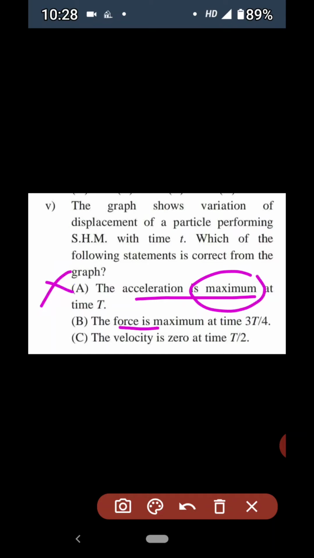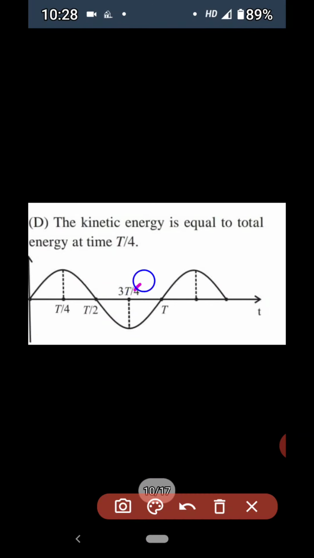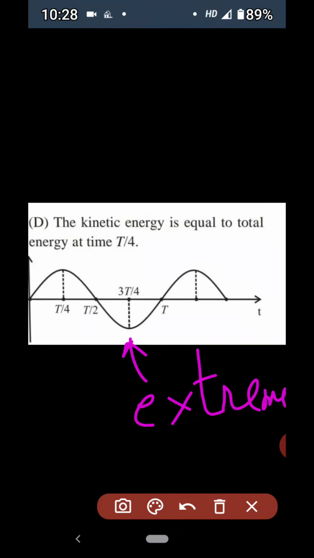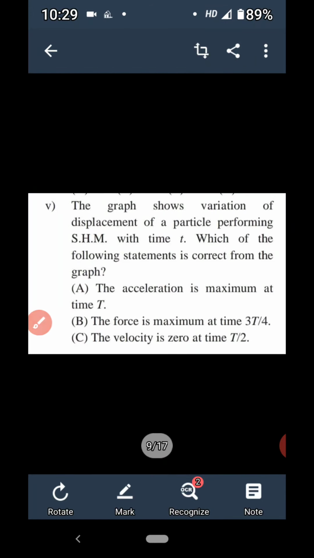The force is maximum at time 3t by 4. At time 3t by 4, where is the particle? See, here is the particle, means it is at mean position. Again, sorry, it is not at mean position, it is at extreme position. Here it is over here, it is at extreme position. So at extreme position, what is the statement? The force is maximum at 3t/4, means at extreme position.